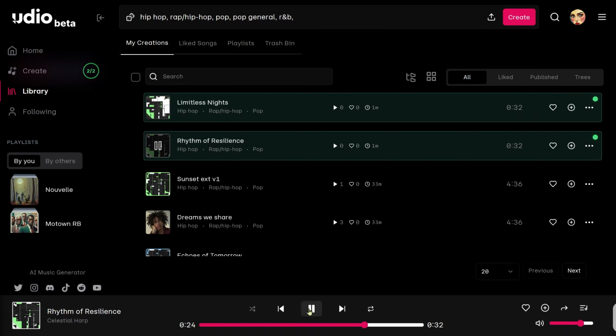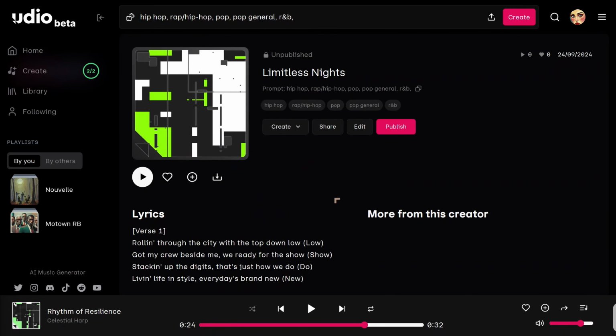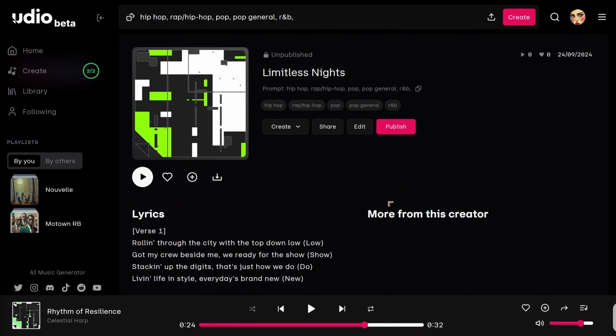Okay, that sounds pretty cool. So you see, using the same prompt, we get 2 very different sounding tracks. And if we want to open them up, I think we can click here and choose view. And what we see are the lyrics. The lyrics are different, and this is a completely different song.